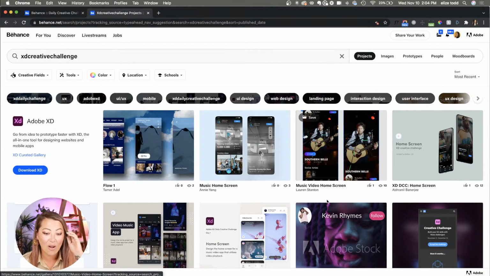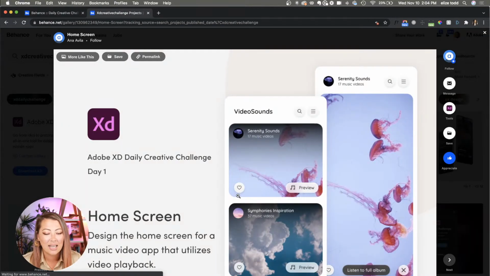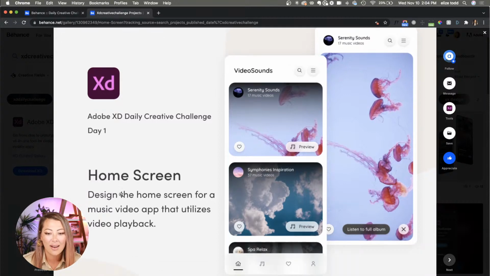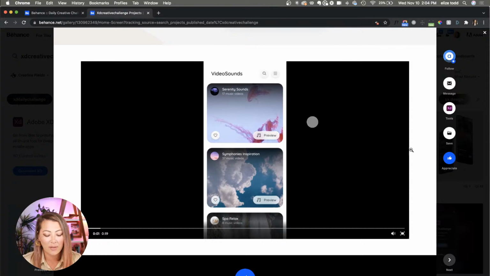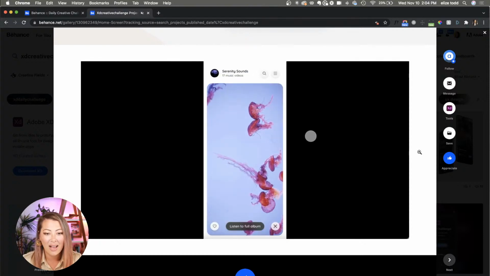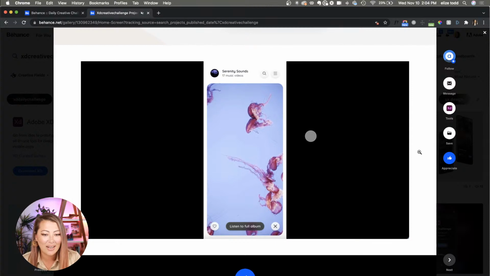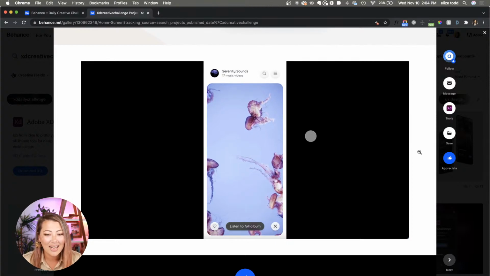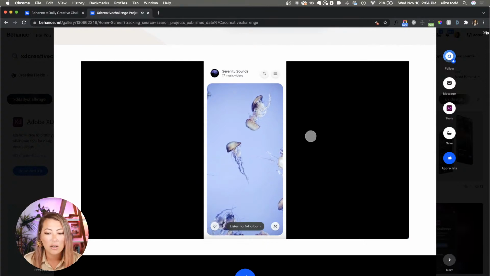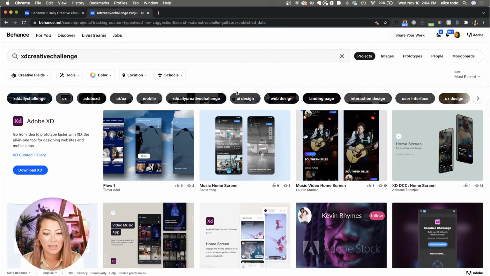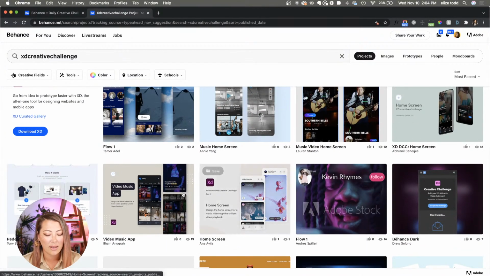Let's take a look at this design here from Anna. This beautiful home screen here. Let's play the video. Oh, we have a nice transition. I feel so relaxed. I also like that this is a lighter UI. She's using a lot of white versus some of the other ones that are a little darker. This is a really nice spin on this exercise.